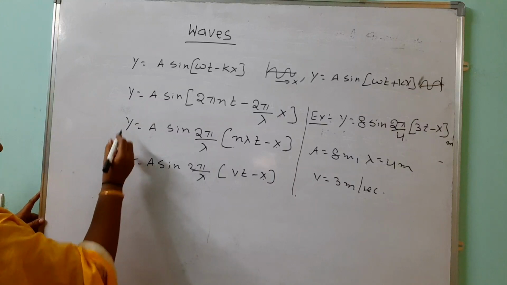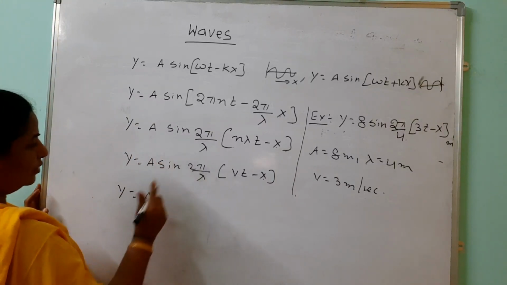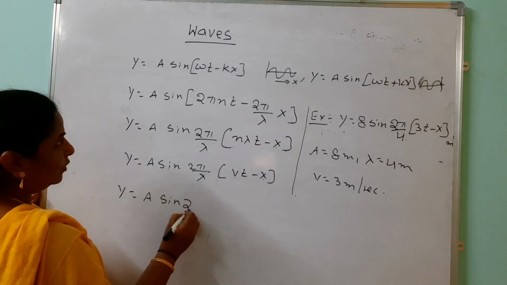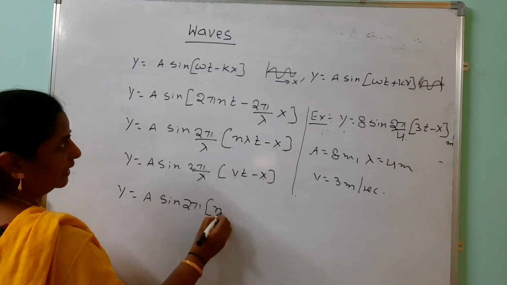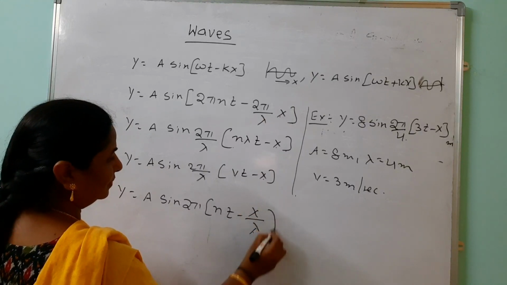Look here, one more expression we are taking. y equals A sin, it should be, only 2 pi we are taking common. You can get it as n t minus x by lambda also.